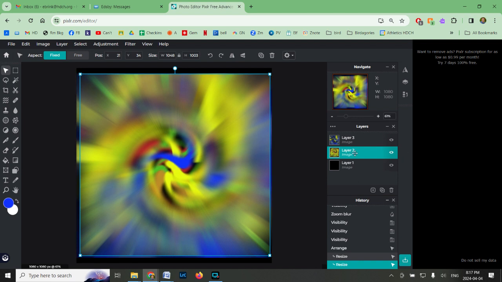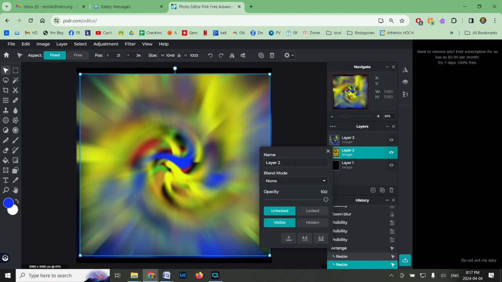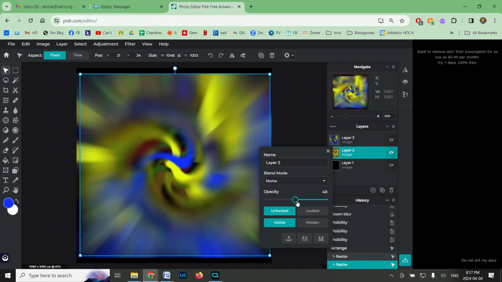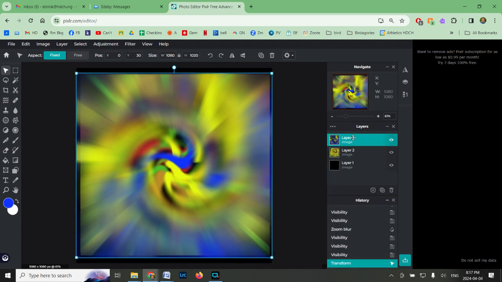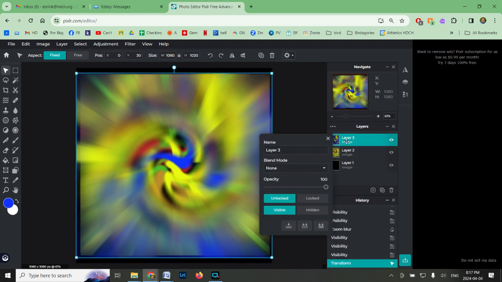So what I can also do, if I right click, I can look at my opacity levels. Remember, this is how transparent it is. So I can adjust how much that is. I think this one's fine, but I might change this one. So right click, turn my opacity down a bit, so I just get the hints.